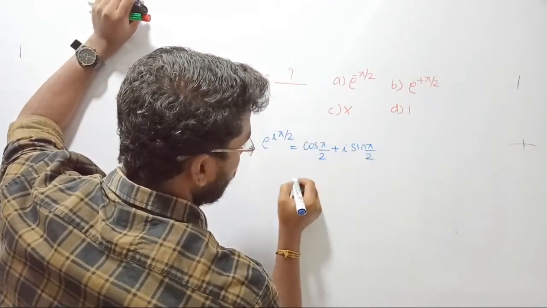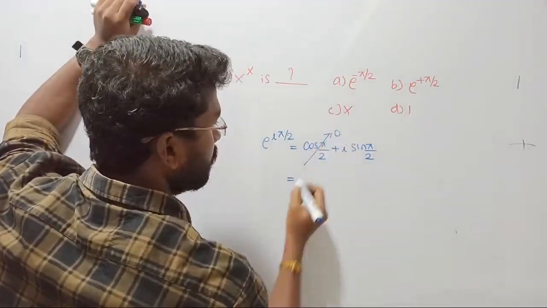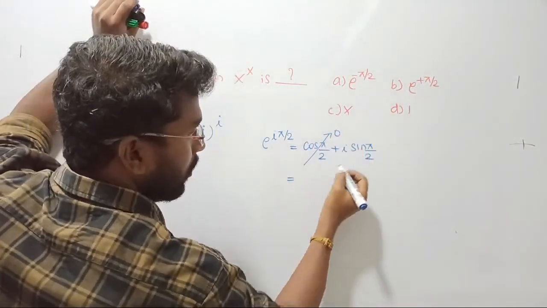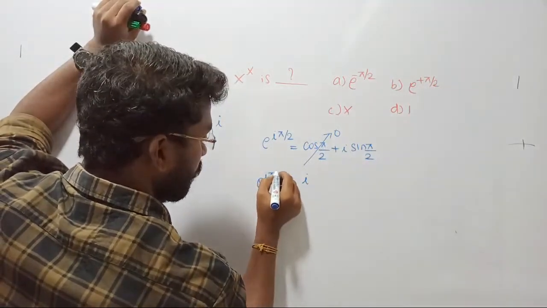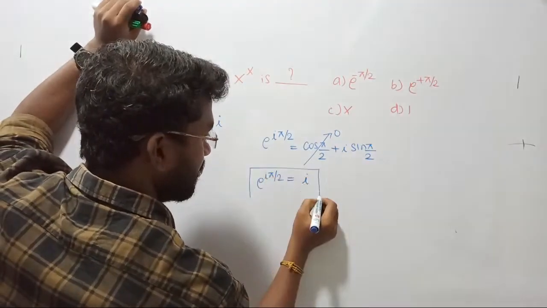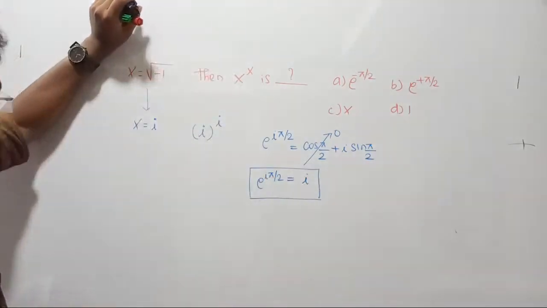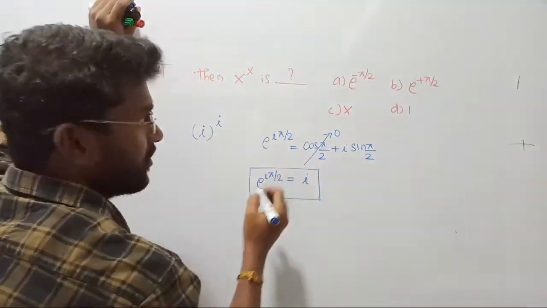Whereas we all know cos pi by 2 will be equal to 0, sin pi by 2 equal to 1, so 1 into i will become i. So e power i into pi by 2 should be equal to i only. This relation we all know. Do you all agree with me? Just revise your notes. I had given these things already.